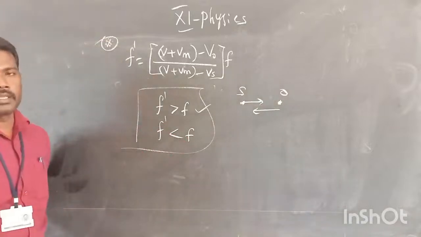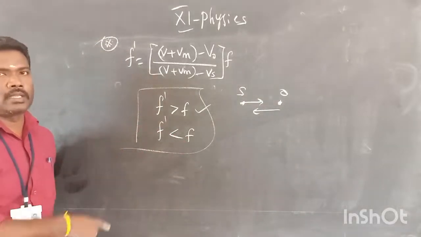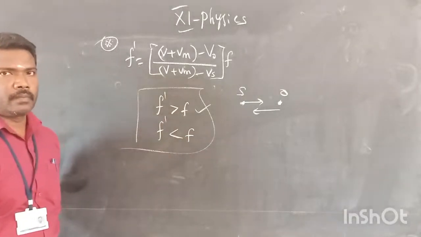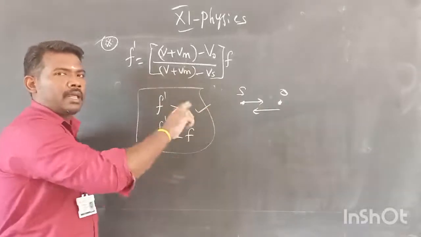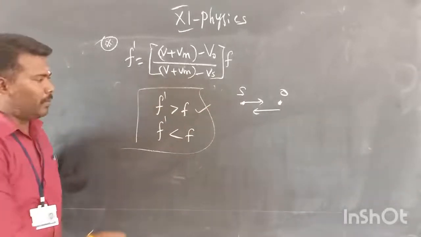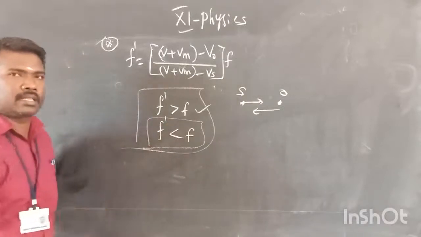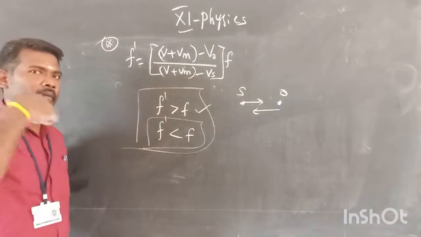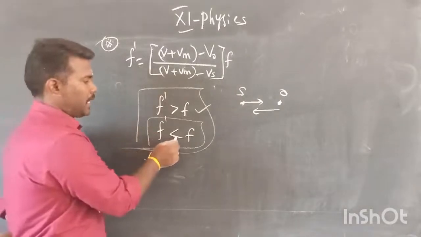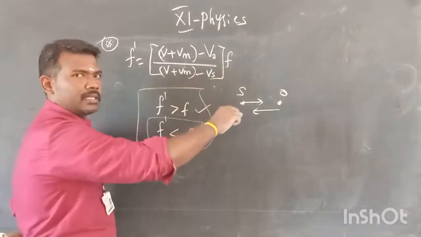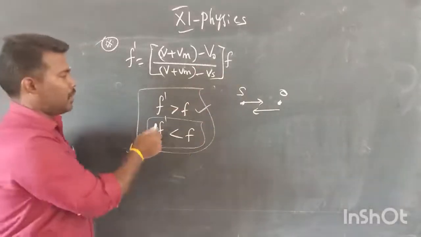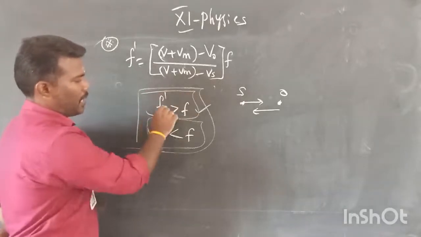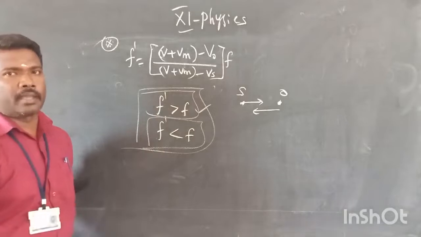Under that condition, the F dash value is greater than F. If one is at rest and the other is moving away, the F dash value is less than F. If one is at rest and the other is moving towards it, F dash is greater than F. So this comparison we can apply for all the cases.